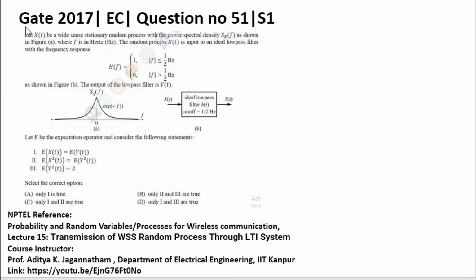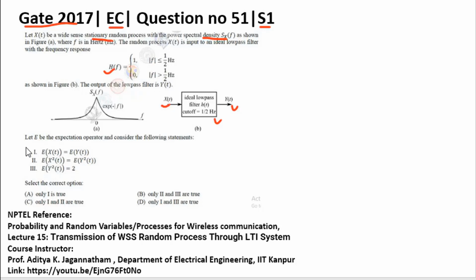So this question was asked in GATE 2017 Electronics and Communication Engineering paper set 1, in which you are given an ideal low pass filter whose input is x of t and output is y of t. X of t is a wide sense stationary random process with power spectral density S_x of f. Also, you are given the frequency response of this ideal low pass filter as H of f, which is equal to 1 when mod of f is less than or equal to 1 by 2 Hz and 0 when mod of f is greater than 1 by 2 Hz.